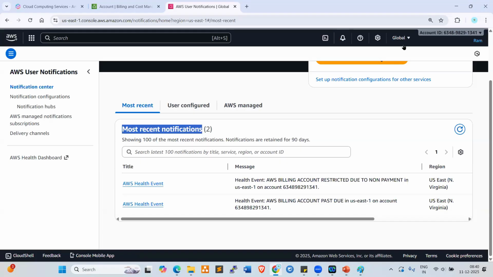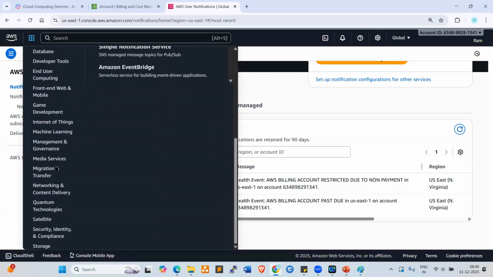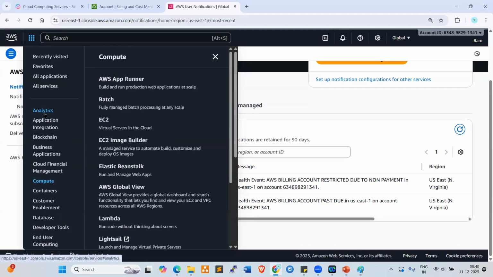So these are all the tabs available here. Next one, look at here. This is the services tab. Click on this. These are all the services available in our AWS console. Now here, the very first one is the compute service. Click on it. In compute, the very first service is EC2, Elastic Compute Cloud.